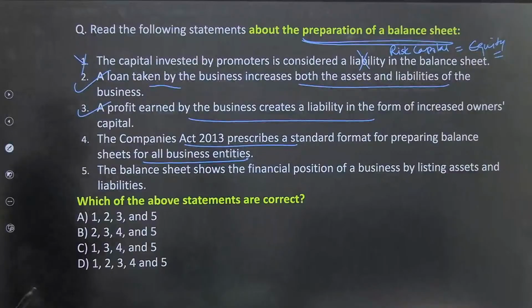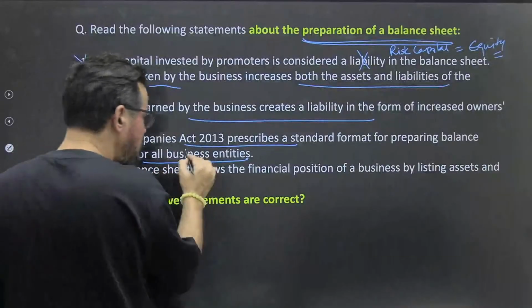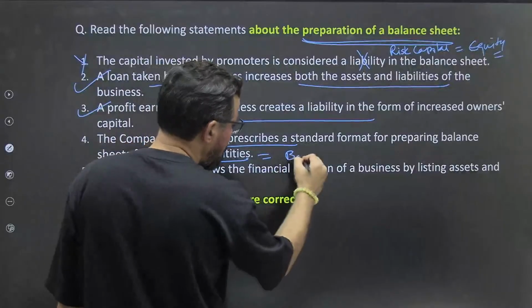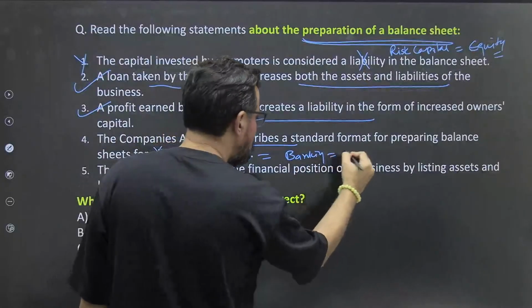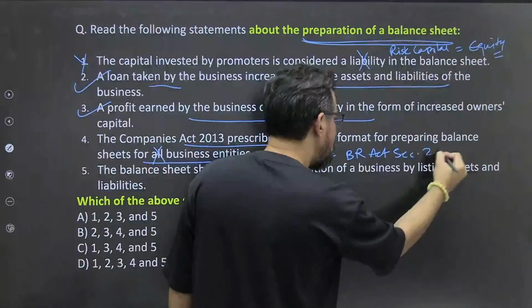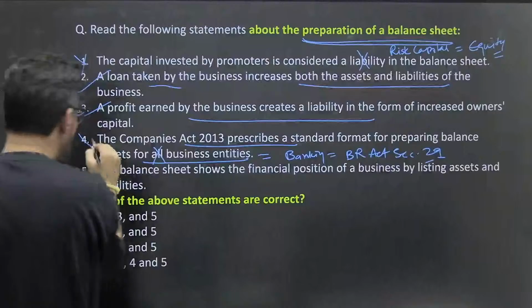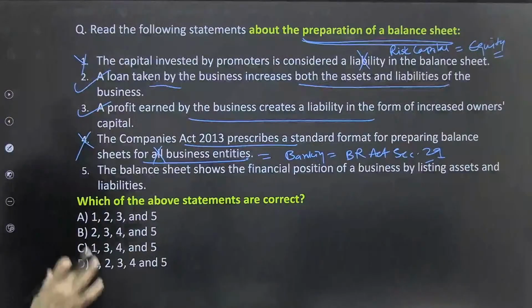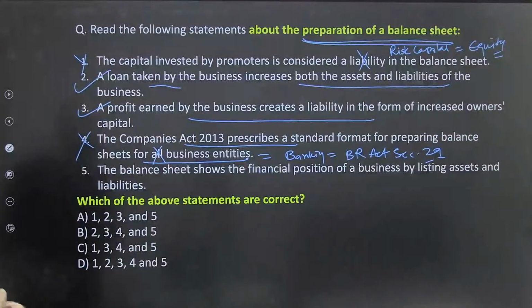So यहाँ पे for not all business entities, like in case of banking or financial institution we have BR Act आपका, ठीक है. कौन सा था? सेक्शन 29, जिसके अकॉर्डिंग इनको बनाना होता है, तो we cannot say all, ठीक है. The balance sheet shows the financial position of the business by listing assets and liabilities, ठीक है. So the statement fifth is आपका correct, ठीक है.